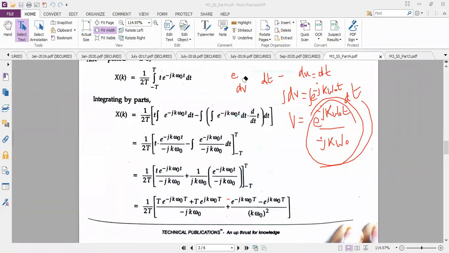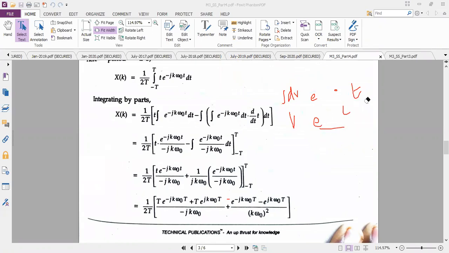Yes, ma'am. Can you people substitute the limits? For the second term, you can just solve it on the rough side. What does the value become? You have a minus term and j square. J square is minus, so it becomes plus. And I will get only k into omega naught square for the second term in the denominator. When we come to the denominator, we will see this.